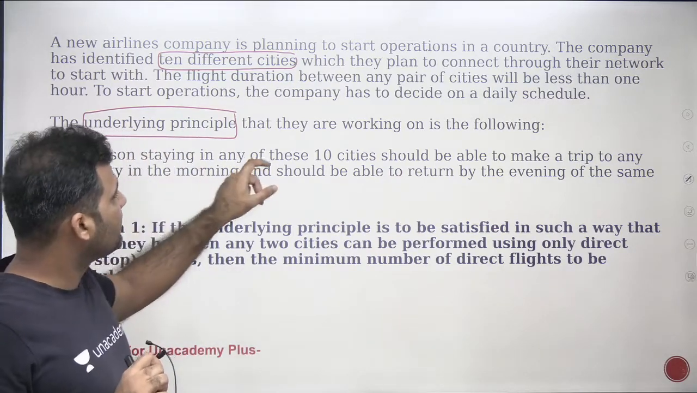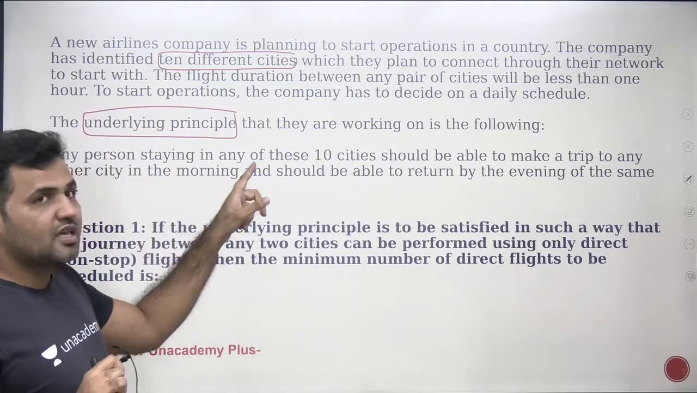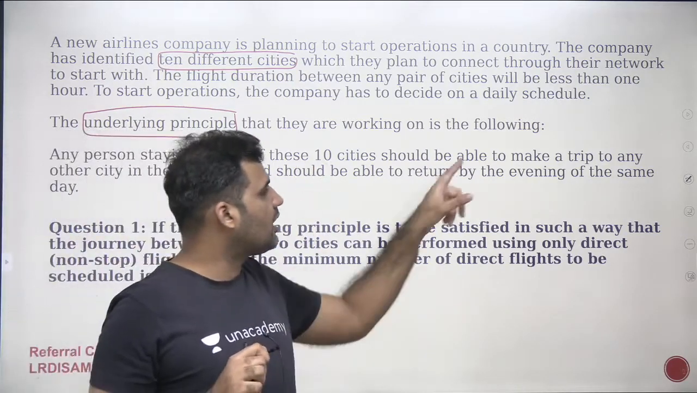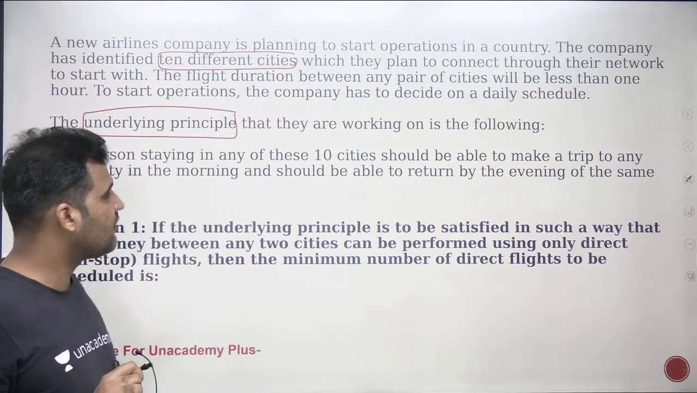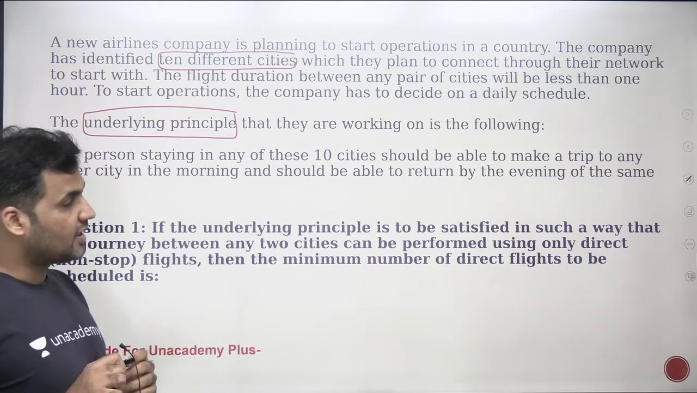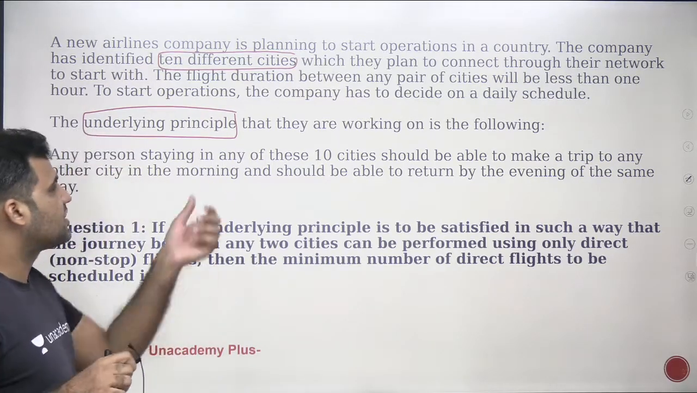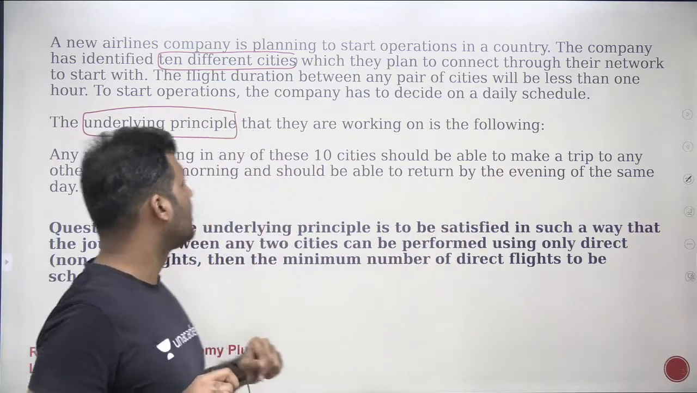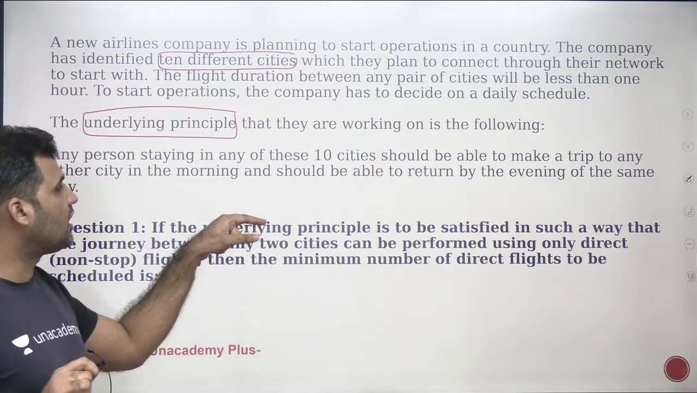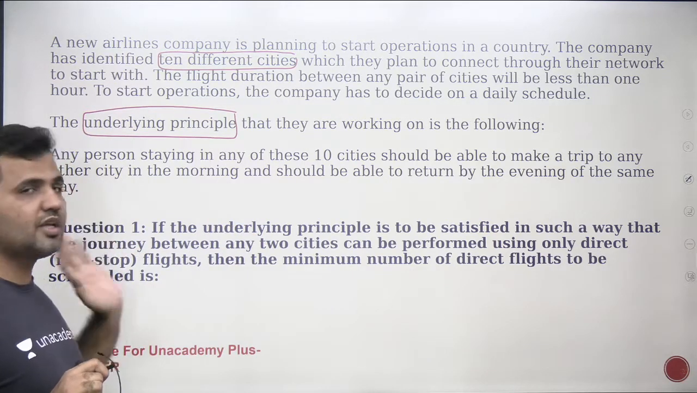The underlying principle that they are working on is the following: any person staying in any of these 10 cities should be able to make a trip to any other city in the morning and should be able to return by the evening of the same day. That's the underlying principle. What is the meaning of it? Any person staying in any of these 10 cities should be able to make a trip to any other city in the morning and return by the evening on the same day.